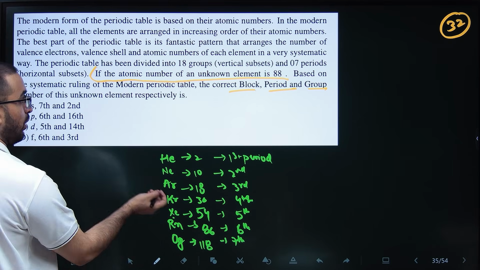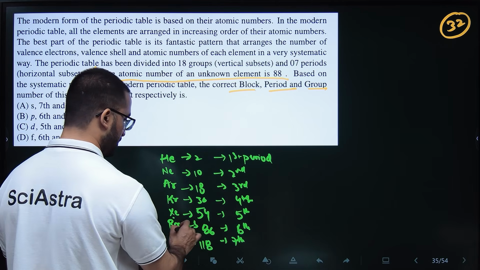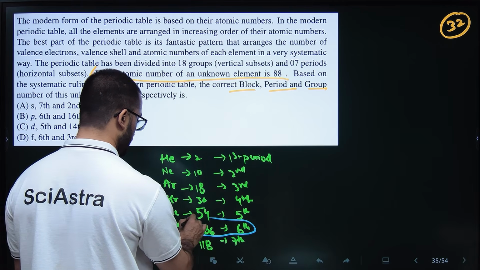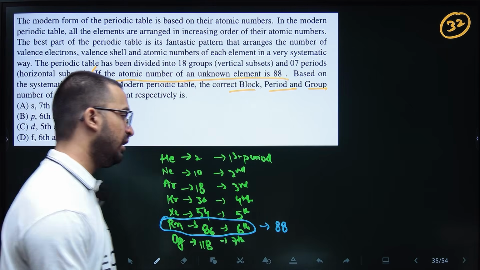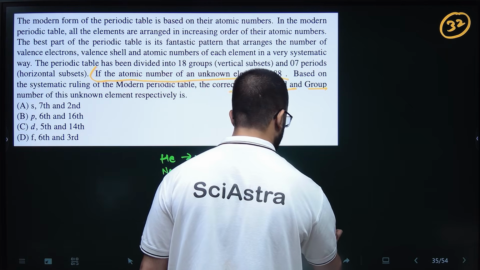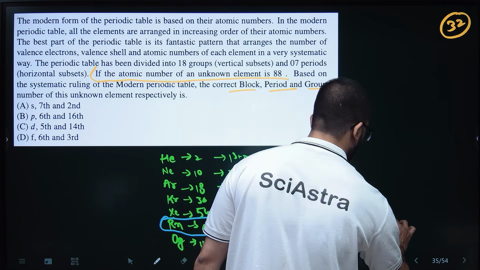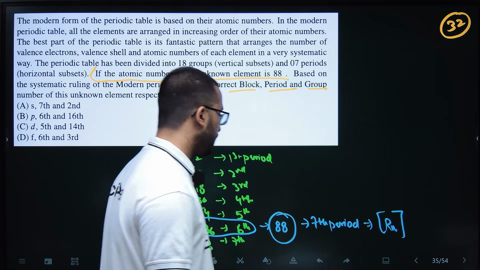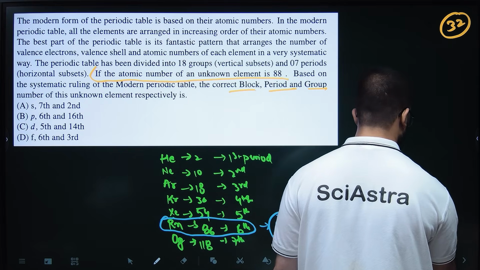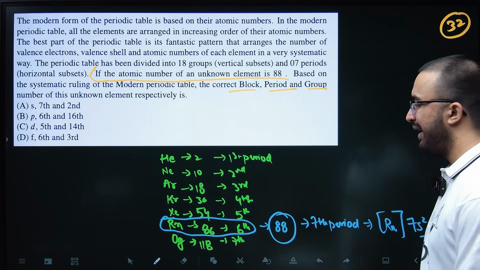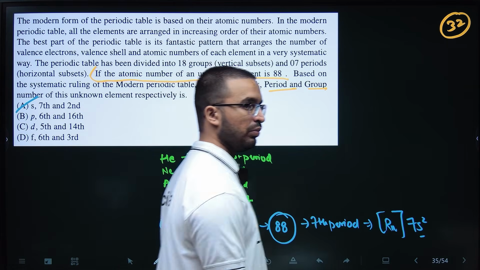So obviously atomic number 88 will come after atomic number 86. So 88 atomic number will be in the 7th period. And obviously its electronic configuration will be the electronic configuration of radon. First of all, you will write the electronic configuration of radon, then you will add 2 electrons. So 2 electrons will go into 7s2. So this is 7th period, S block, second group. Okay.